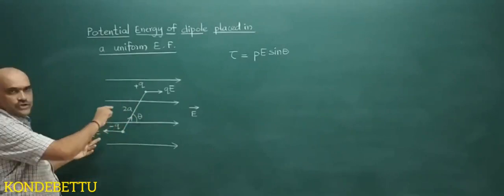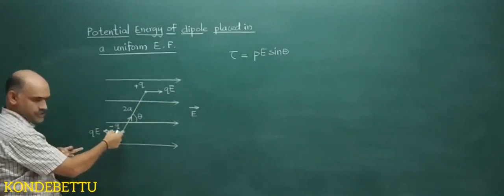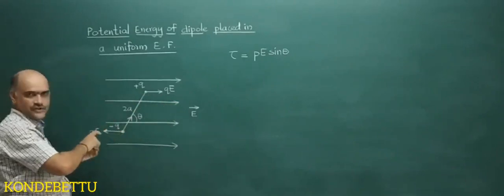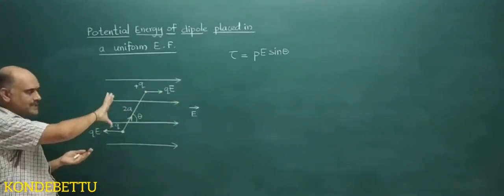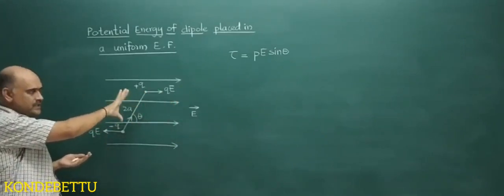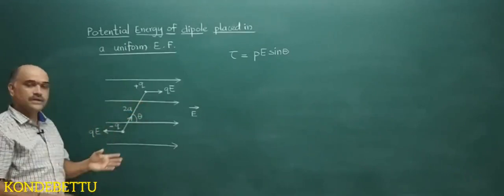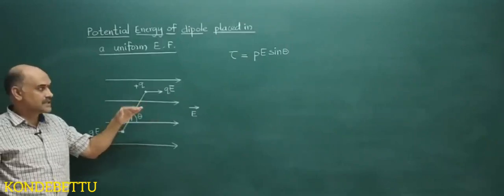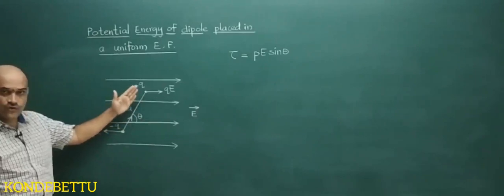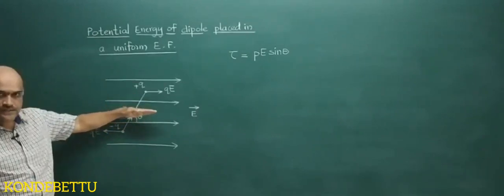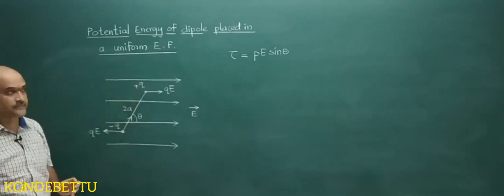Now, this force is pulling this charge in this direction, QE in the left direction. So if you imagine equal and opposite forces pulling, it will form a couple and there will be torque or rotation. So it will rotate. Now if you want to turn this dipole in the opposite direction, then you are required to do work. Easily it will move in this direction, but to move it in the opposite direction, you are required to do work.